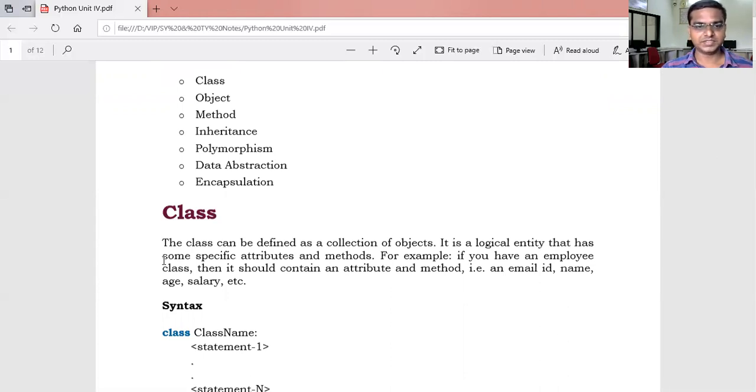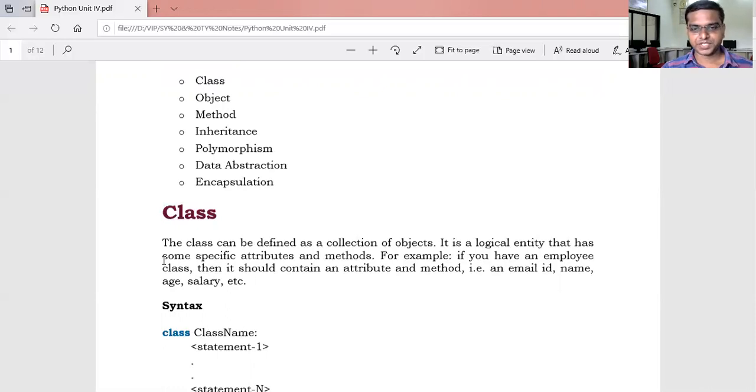That's why it is defined as a collection of objects. It is a logical entity that has some specific attributes and methods. In that class, we can define some specific attributes, also known as variables, and methods to store information into those variables. Using those methods, we can store values into the variables.